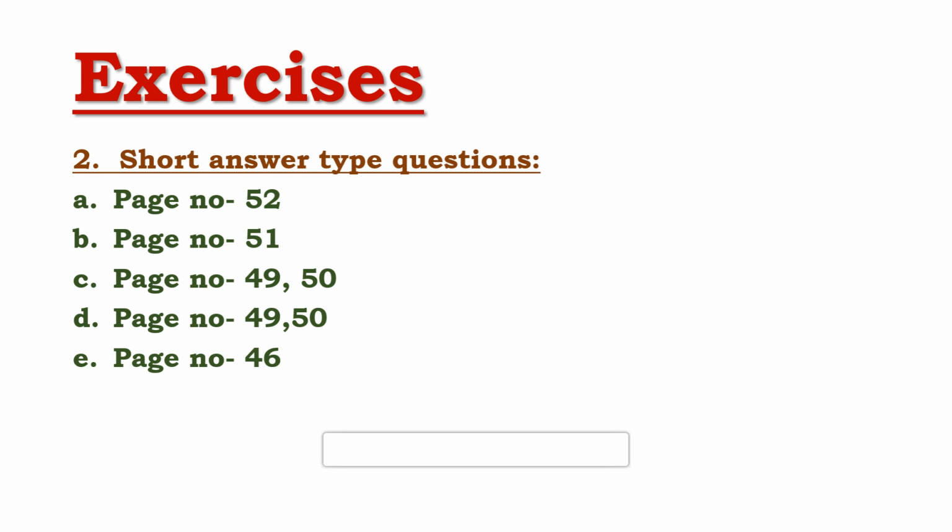Now, the next one is, write a short note on rice cultivation. So, this answer you will get on page number 49 and 50 both. So, rice cultivation, you can simply write in the introduction part that it is also called paddy. It is the staple food of more than half of the world's population.